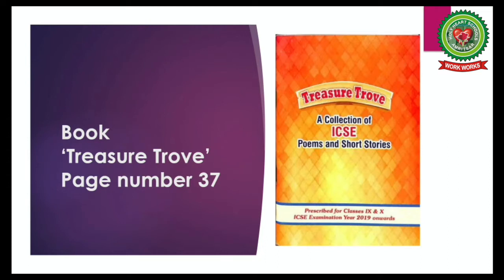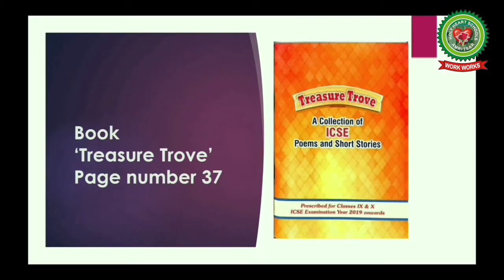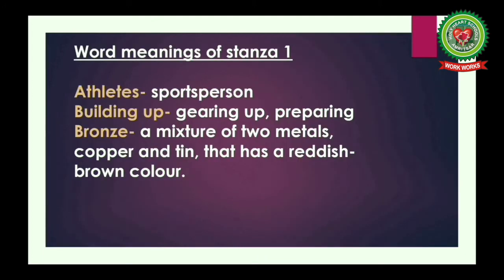Now, open your Treasure Trove books at page number 37. First, we'll start with the word meanings of stanza 1. And children, you need to write the meanings in your textbook with a pen. So, the first word is athletes, means sports persons. Building up, gearing up or preparing. Bronze, a mixture of two metals, copper and tin, that has a reddish brown color.